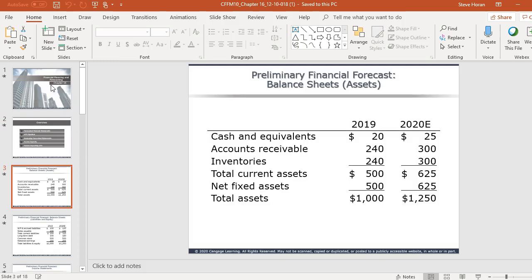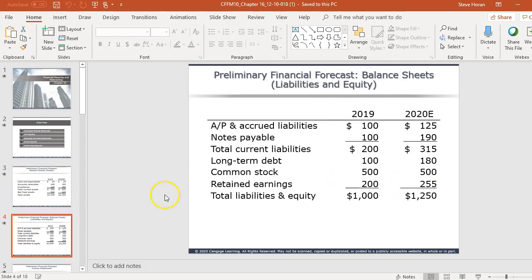They're going to give us an example of how this works, and you can see here we have a company's balance sheet, the asset section of it. 2019 is actual, 2020 is an estimate, and you can see that numbers are going up. Cash will increase, receivables, inventories, and fixed assets will also go up. Then we have the liability and equity section, and we expect accruals to go up, AP and accruals. Notes payable, we're going to borrow some money.